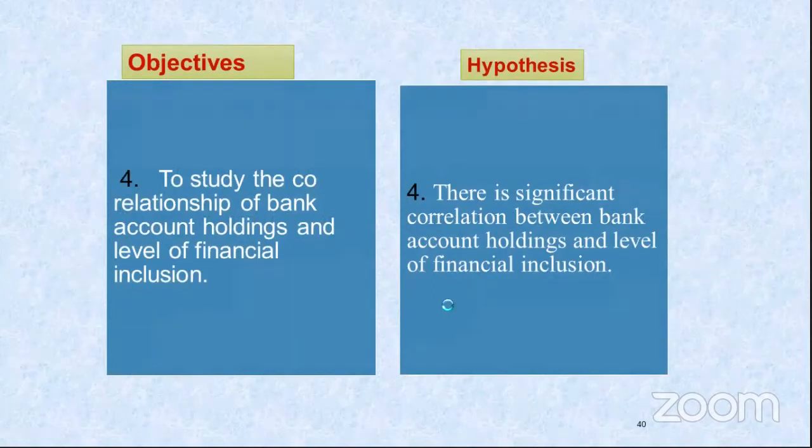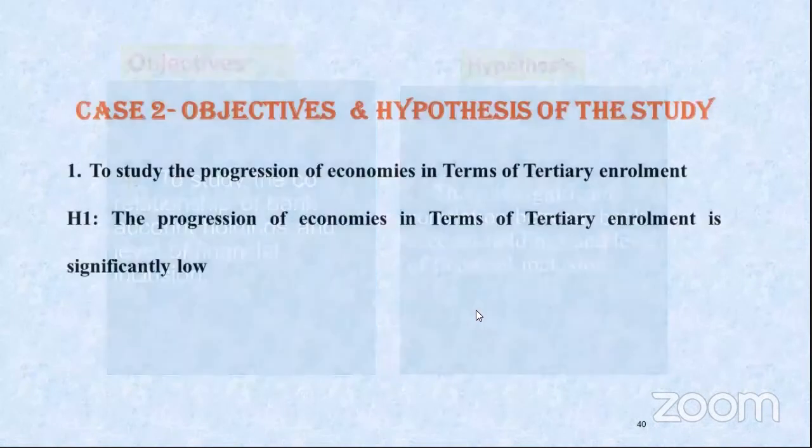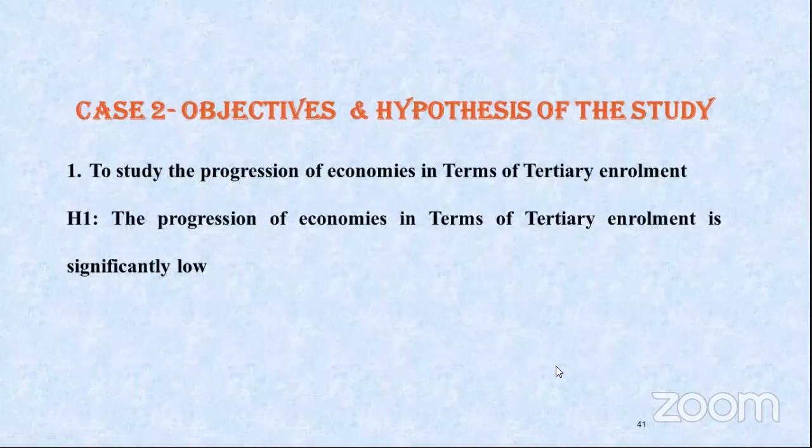So here case 2 was critical appraisal of female education progression in South Asia. Reading the title, you should be able to understand the intention of the researcher. You are first finding out information related to education, the progression in education.